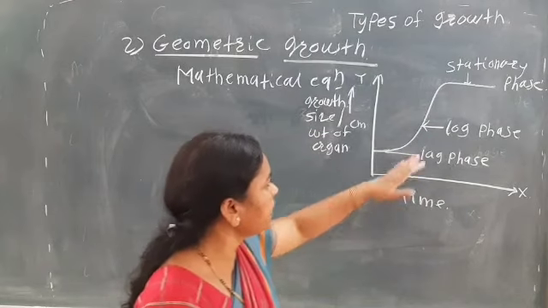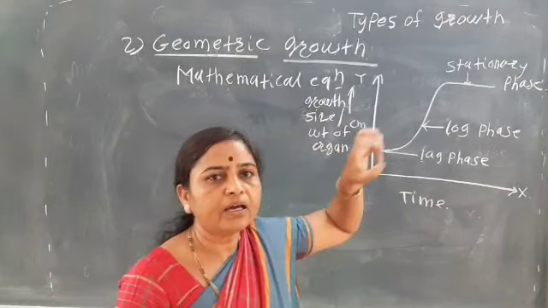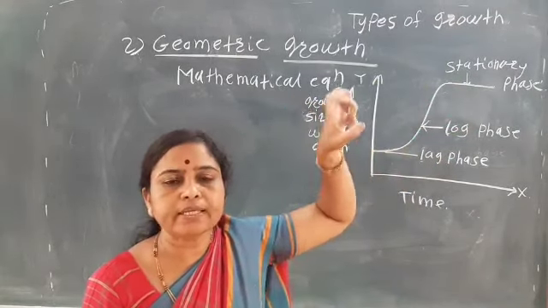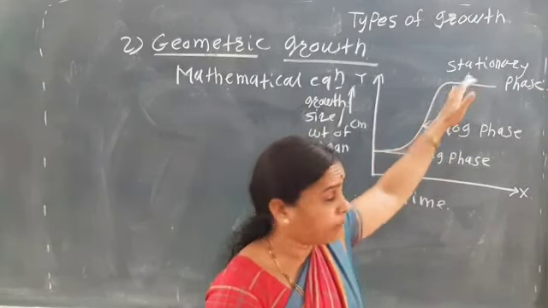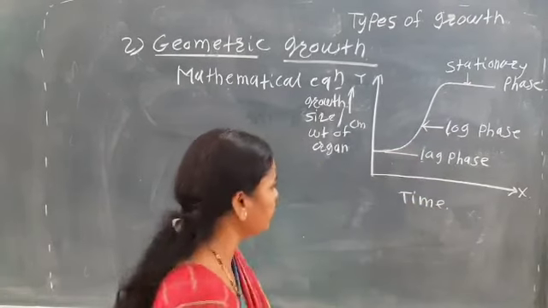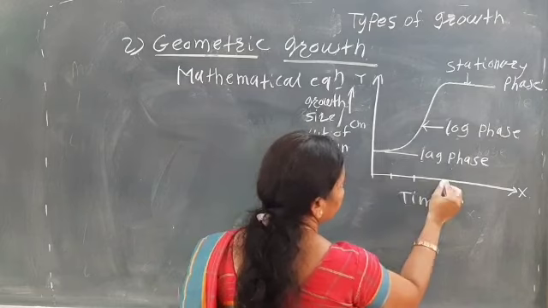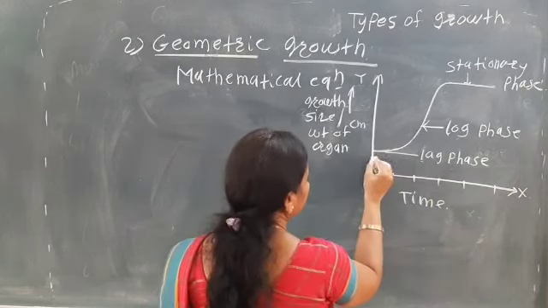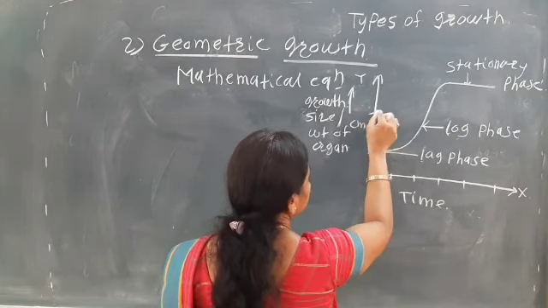Okay, then here at this log phase there is the exponential phase, in which a rapid growth takes place after some time interval. Okay, so see, here at 0, then 1 hour, 2 hour, 3 hour, 4 hour, 5 hours. So here there is an increase in the height or the weight like this.